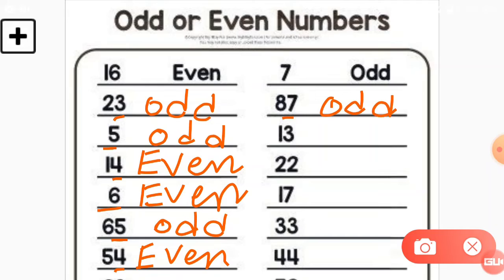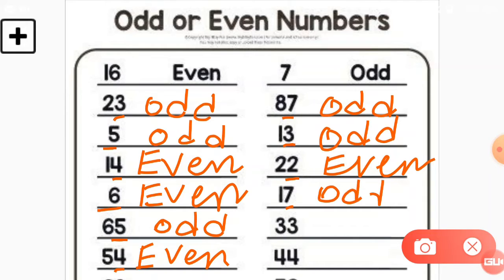Now 13, 3 is also an odd number, so let's take 13 as an odd number. Next one, 22, 2 is at the ones place, so let's take 22 as an even number. 17, 7 is an odd number as you see above, so 17 is also odd.